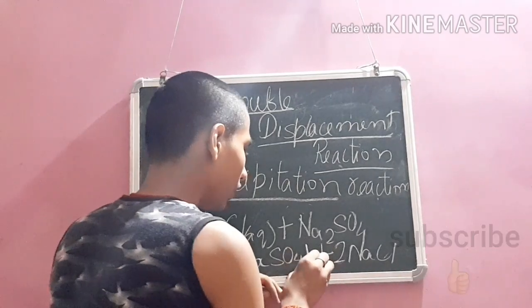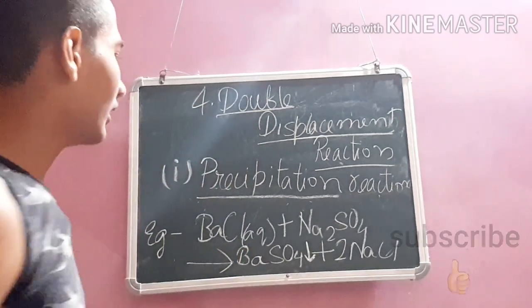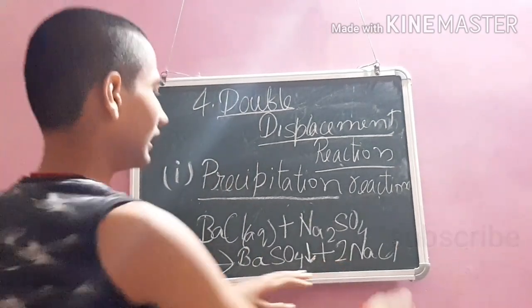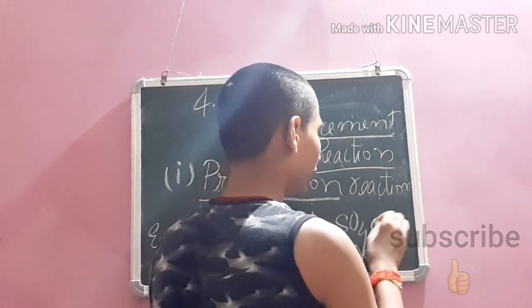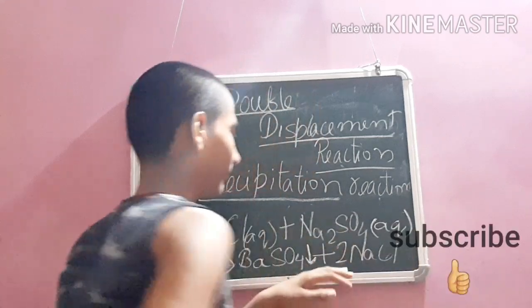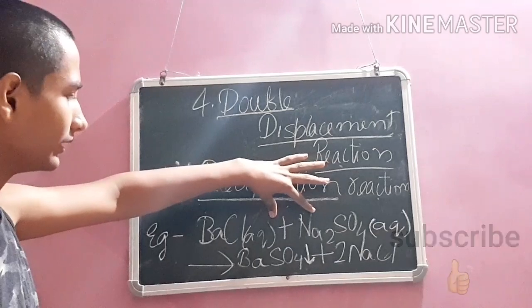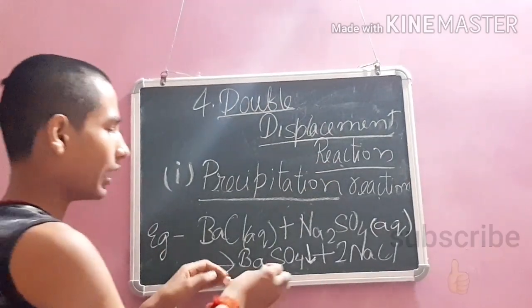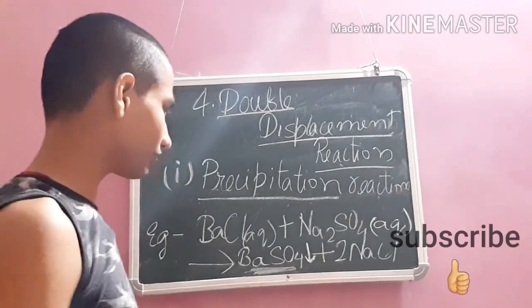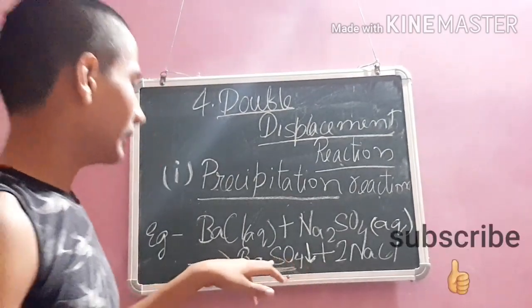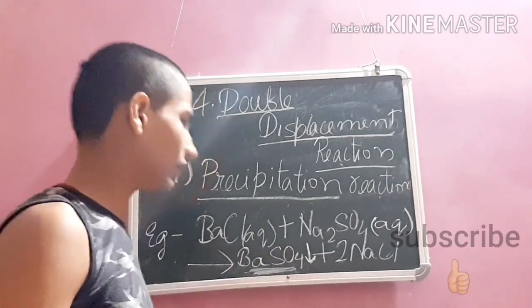We will put the sign of insoluble substance here, known as precipitate. This is now the balanced chemical equation, and this sodium sulfate is also in an aqueous state. When these two compounds in an aqueous state react, then one of the compounds in the product side is in precipitate form or insoluble substance form. The insoluble substance after reaction settles down at the base.